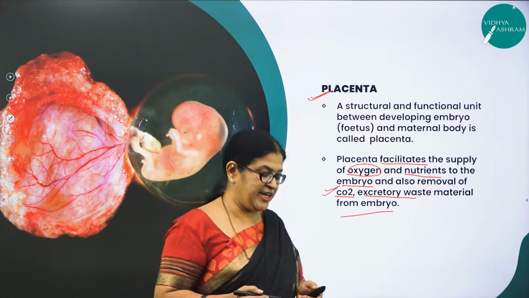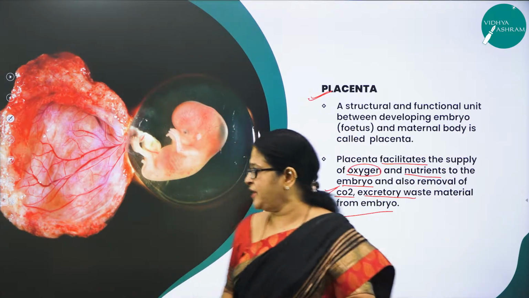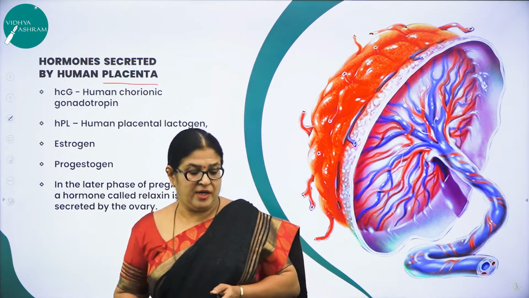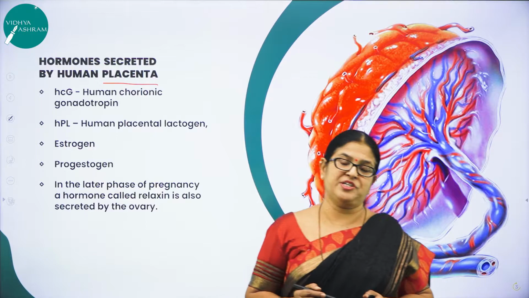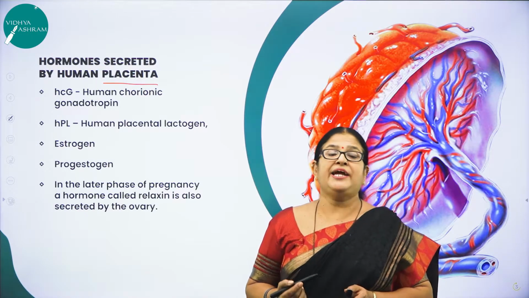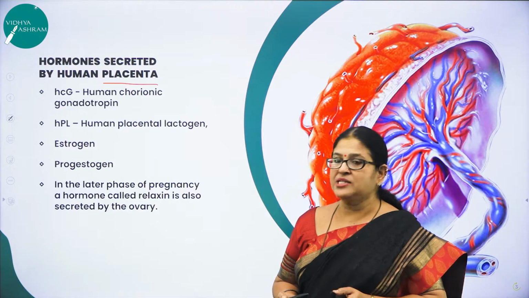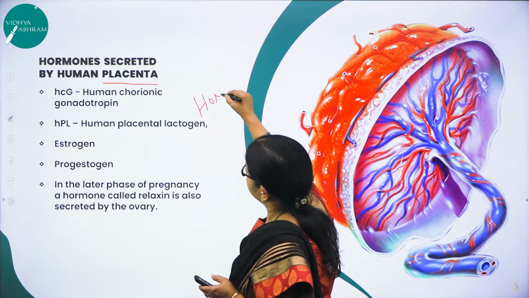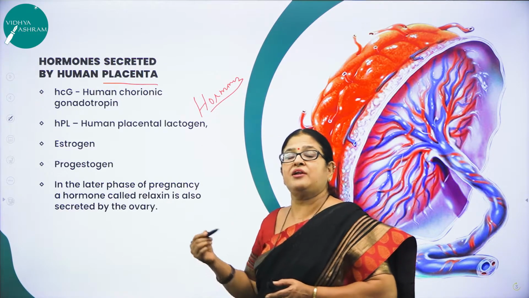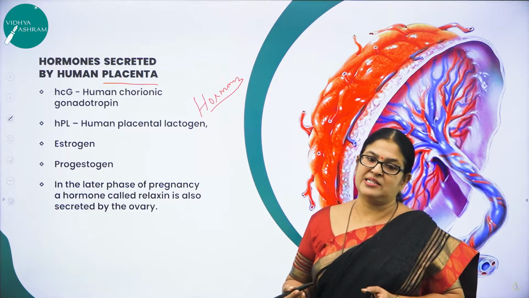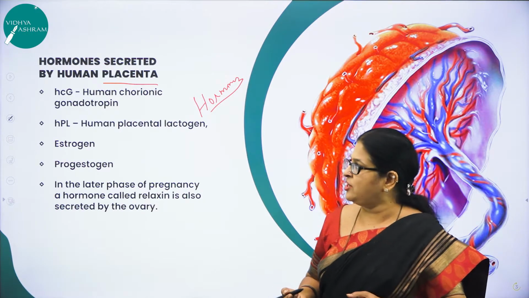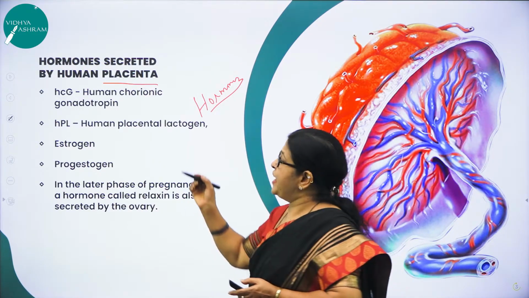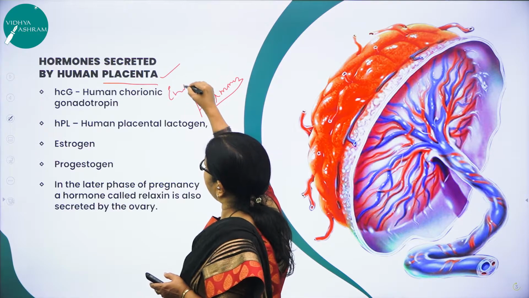So placenta plays a very great role in the developing fetus, right? Now moving on to the next very important concept. Hope you have studied about endocrine glands in your first PUC, right? What are endocrine glands? Endocrine glands are nothing but ductless glands which produce certain secretions, or what we call hormones. So chemical substances are called hormones. There are many endocrine glands like the testes, the ovary, adrenal gland, thyroid, parathyroid, pineal gland, etc. But here even placenta also acts as an endocrine gland.